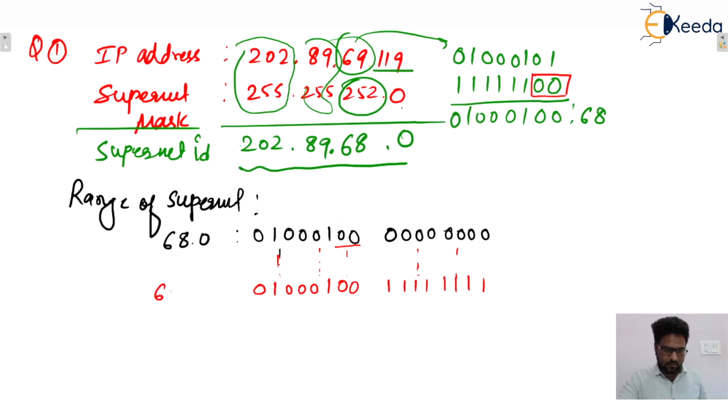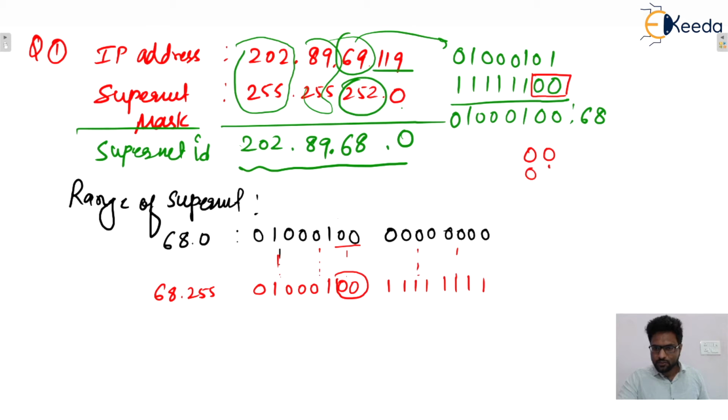So this decimal value will be 68.255. Now this supernet is exhausted, isn't it? These supernet bits are 0 0. Now 2 bits are supernet bits.